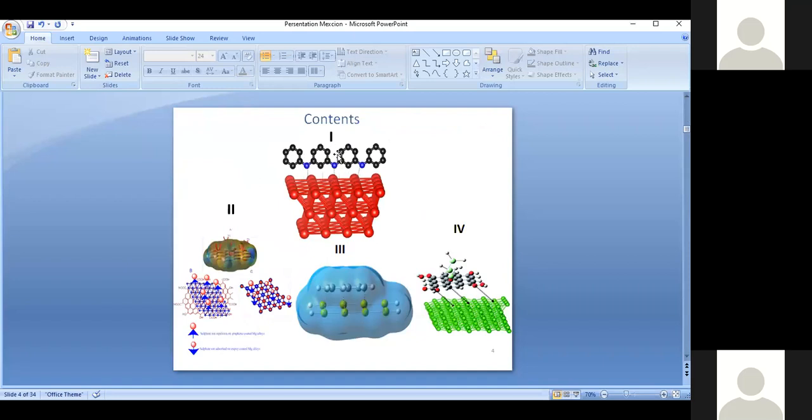One is the polyaniline functionalized porous carbon for the coating on nickel alloys. The second one is praseodymium decorated graphene oxide on magnesium alloy. And third is nitrogen doped graphene oxide for corrosion inhibition coating, as well as energy storage application. The fourth is neodymium decorated graphene oxide for the titanium alloys.